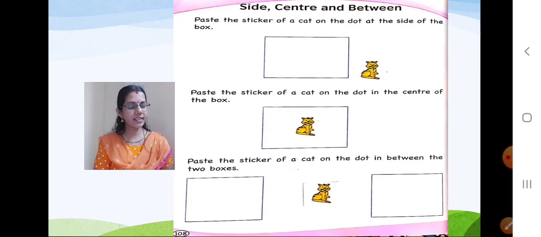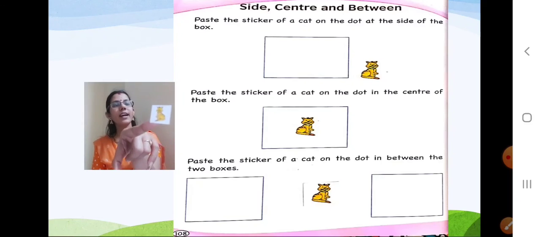Paste the sticker of a cat on the dot in between the two boxes. See, now take the cat sticker. 3 stickers are there now.